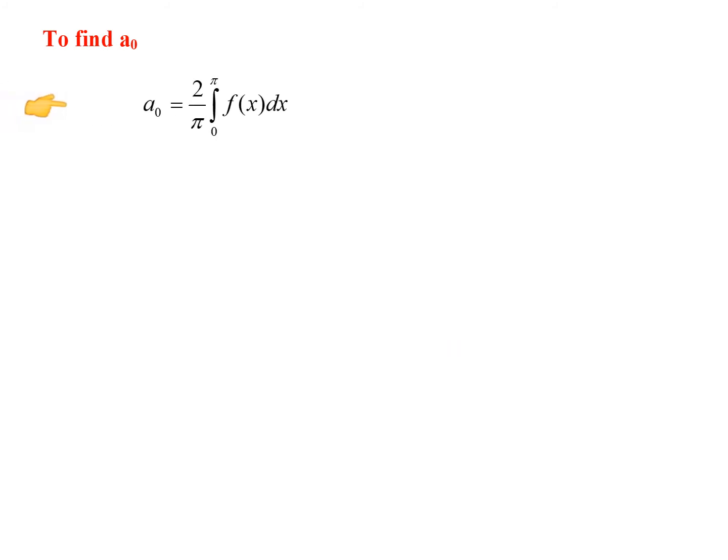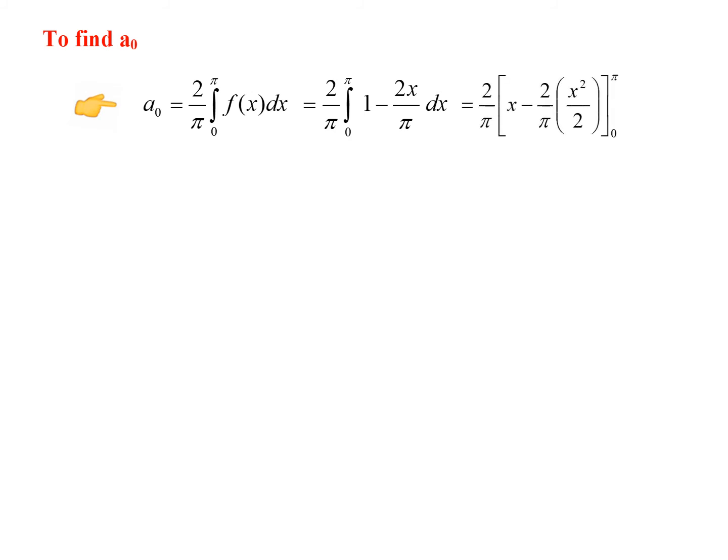First let us find a naught, which is given by the formula 2 by pi, integral 0 to pi, f of x dx, and substitute what is f of x. In 0 to pi, f of x is 1 minus 2x by pi. And now let us integrate. It's a very simple integration. 1 when you integrate gives x, minus 2 by pi, and x when you integrate gives x squared by 2. And we have to apply the limit from 0 to pi.